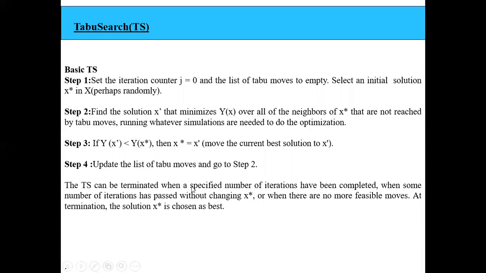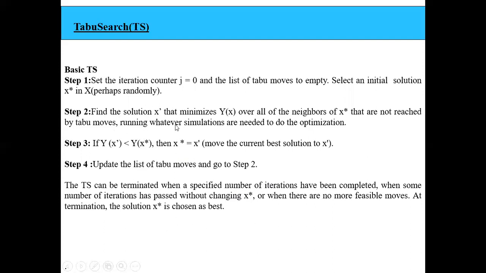This can be terminated when a specified number of iterations have been completed. When some number of iterations has passed without changing x star, that means every time I'm getting that as the best solution, then I have to stop, because there will be no further feasible moves. So at the end, I say the solution I get, x star, is the best.